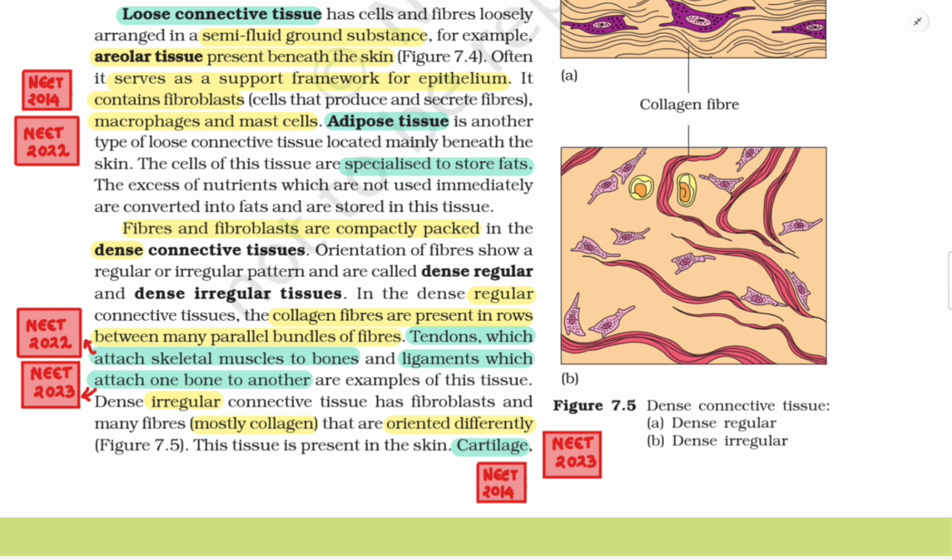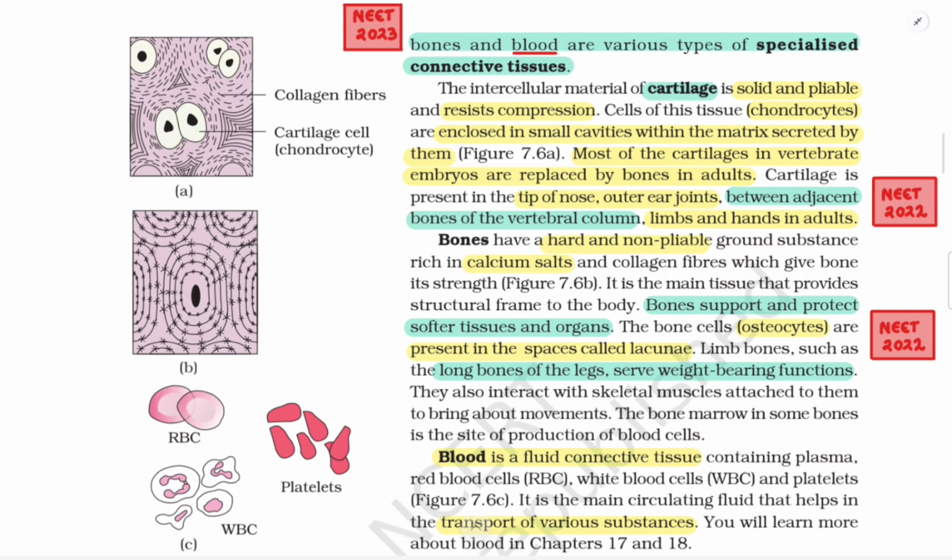Dense irregular connective tissue has fibroblasts and many fibers, that is, mostly collagen, that are oriented differently, figure 7.5. This tissue is present in the skin. Cartilage, bones, and blood are various types of specialized connective tissue. The intercellular material of cartilage is solid and pliable and resists compression. Cells of this tissue, that is chondrocytes, are enclosed in small cavities within the matrix secreted by them, figure 7.6a.